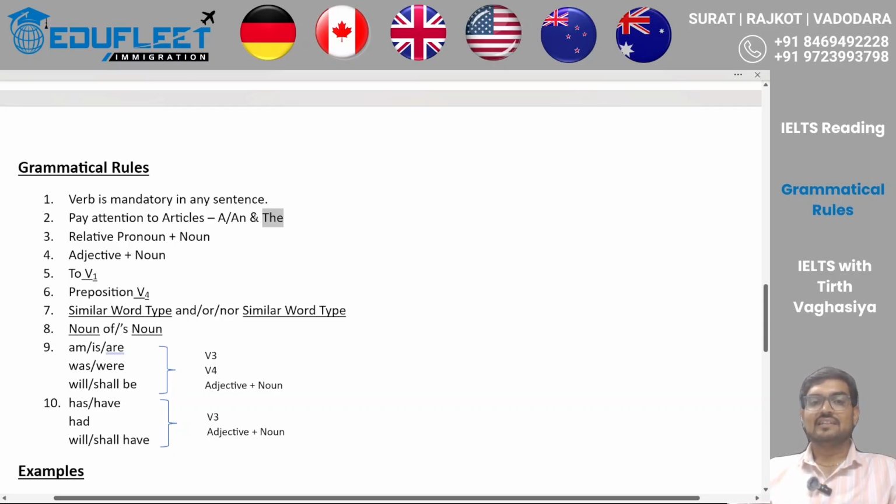After "a" and "an", it is 100% sure that it is going to be a singular noun, right? So "a" and "an" are the singular articles, so you can always expect a noun that is singular. And after "the", we can expect a singular as well as a plural noun.